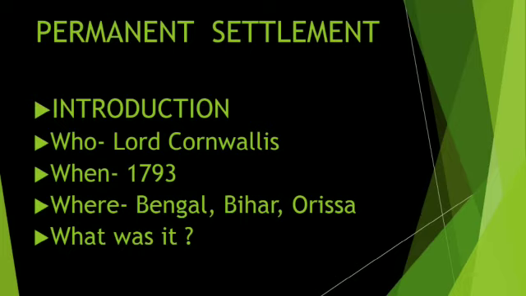The East India Company permitted Lord Cornwallis to implement the Permanent Settlement in Bengal. It was ordered that first he should make the revenue settlement with the peasants for 10 years, and later on this system should be made permanent. It was introduced in 1793 in Bengal, Bihar, and Orissa. Basically, the Permanent Settlement was an agreement between the East India Company and the Bengal landlords.